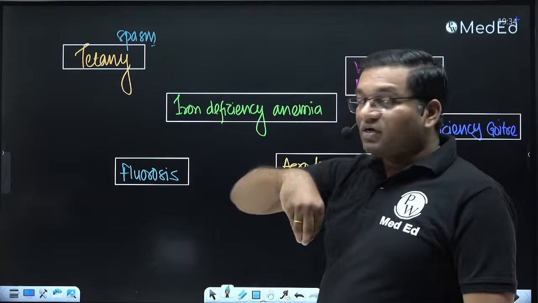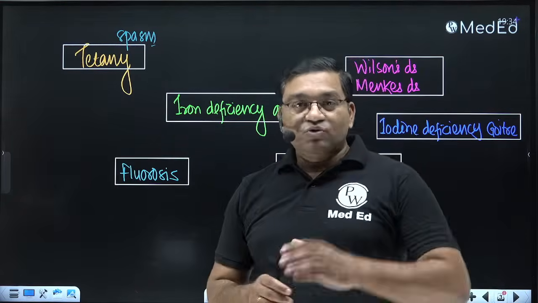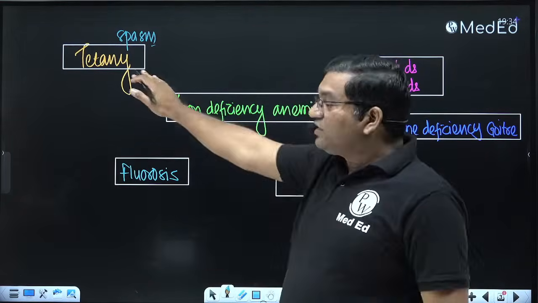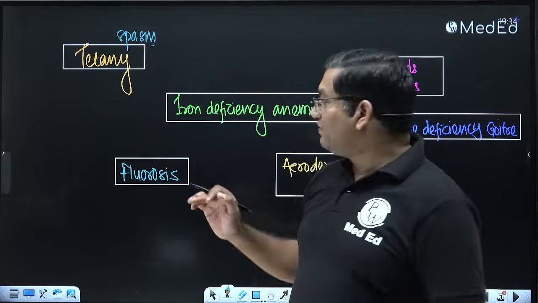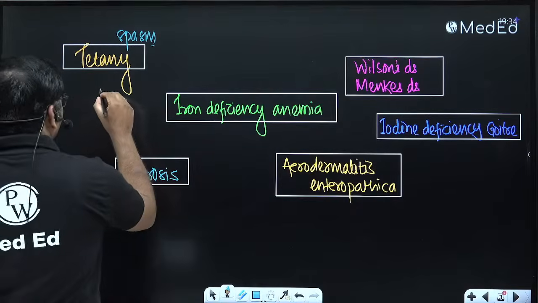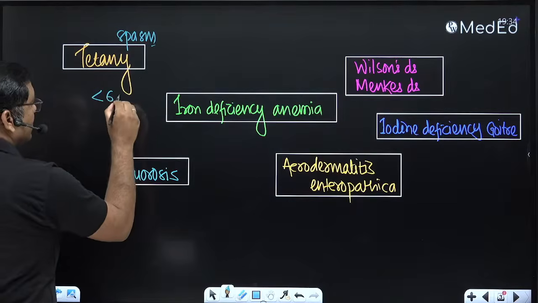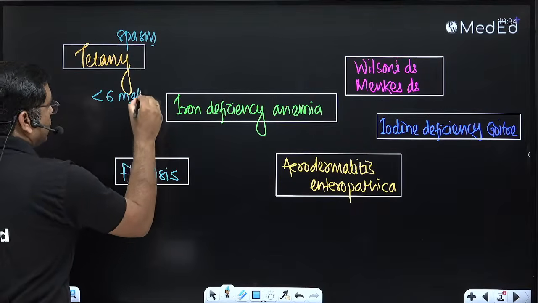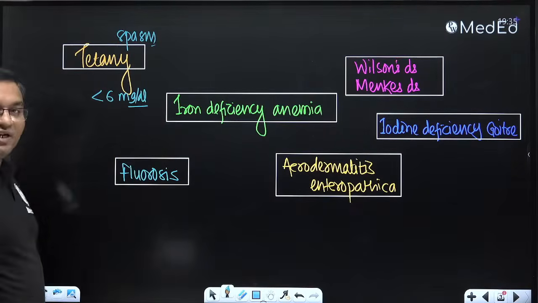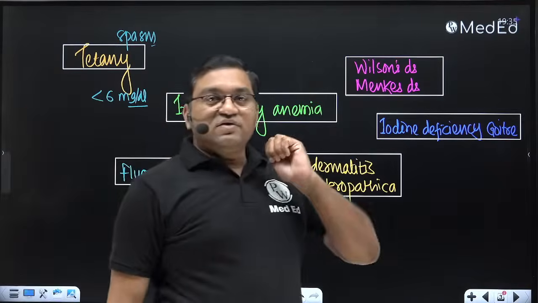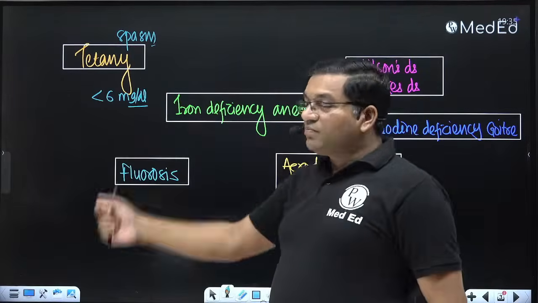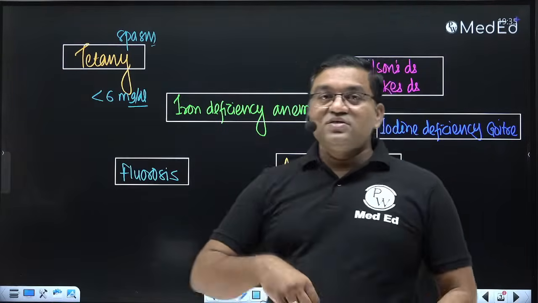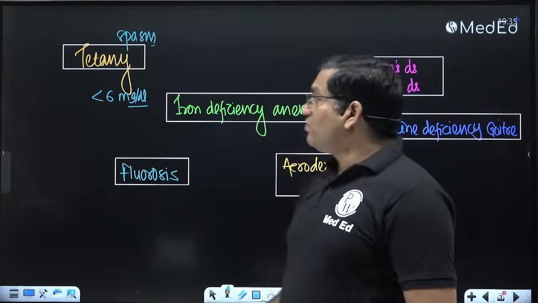This is the typical position of the hand in tetany when serum calcium goes below 6 milligram per deciliter. Normal calcium is 9 to 11 milligram per deciliter, but below 6 it causes carpopedal spasm.